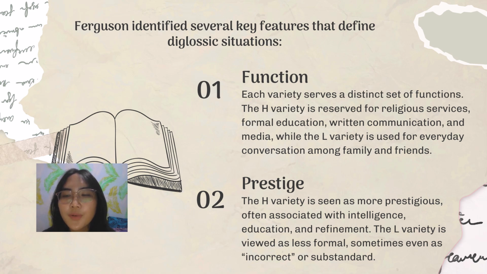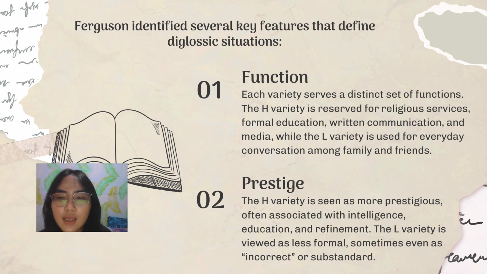And the next is prestige. The H variety is seen as more prestigious, often associated with intelligence, education, and refinement. The L variety is viewed as less formal, sometimes even as incorrect or substandard.